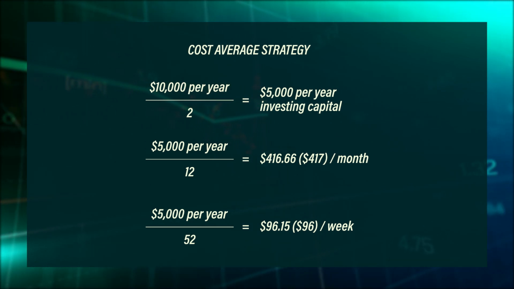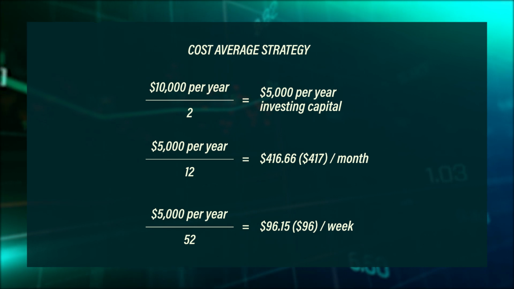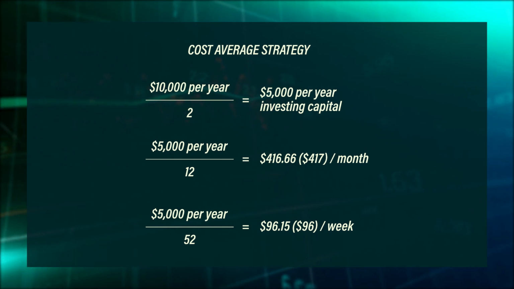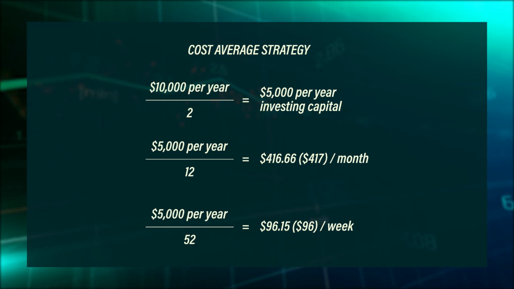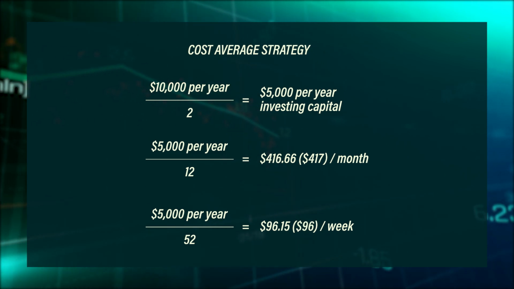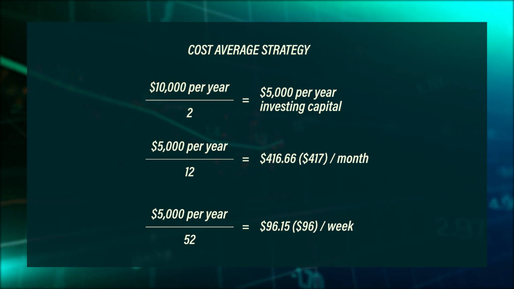The same process applies if you would like to invest weekly. You would divide $5,000 by 52 and you get $96.15. Let's round that off to 96. That's $96 per week. Now let's go over the app and show you how to do it.